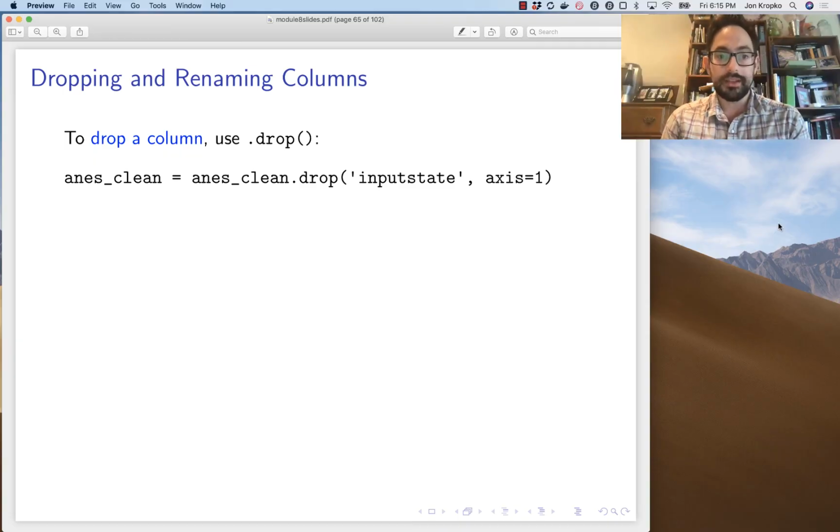And then to drop a column, we use the drop method. So there was this column input state that I decided I no longer needed. So I just do, ANES clean is my working version of the data. I apply drop input state. Now when I say axis equal 1, that means this is a column. If I were to write axis equals 0, it would mean a row, but this means a column.